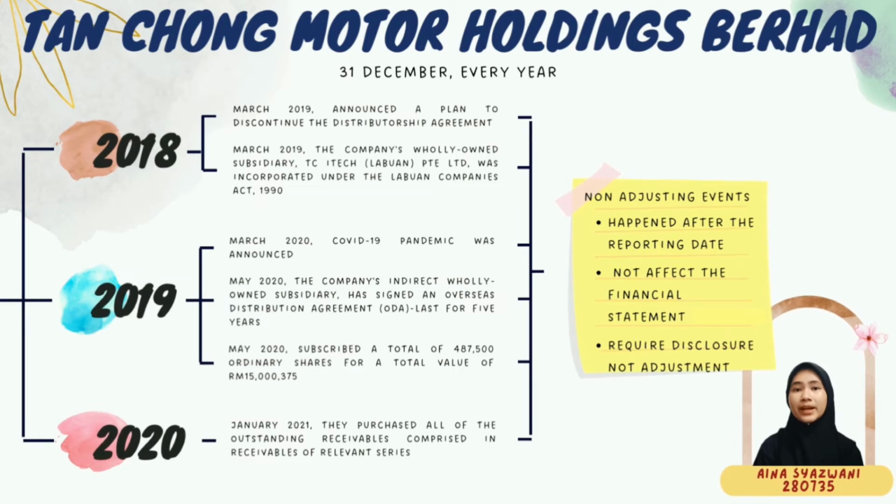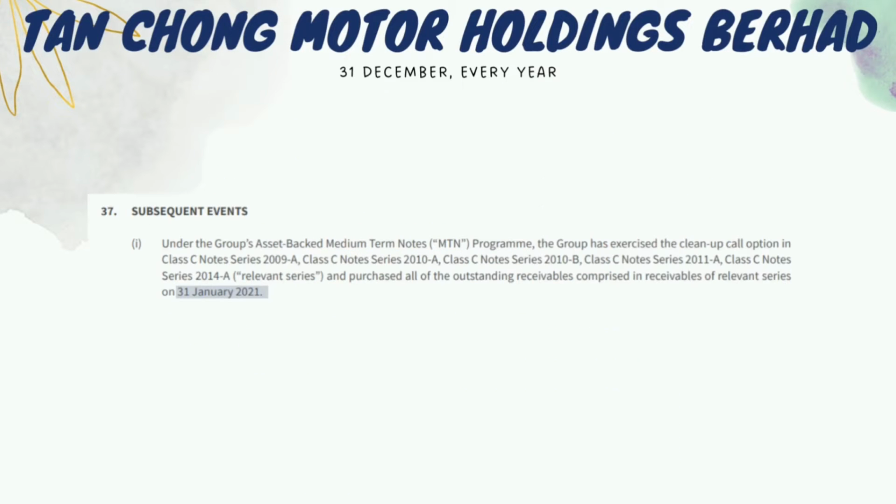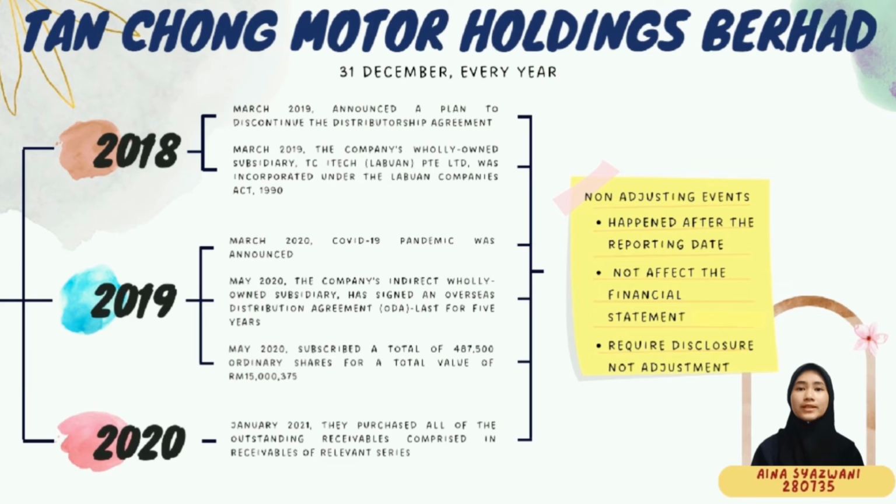Tan Chong Motor Holdings Berhad prepares its financial statements on 31st December every year. Tan Chong Motor Holdings Berhad reported 2 events in 2018, 3 events in 2019, and 1 event in 2020. All of these events were considered non-adjusting events as the events happened after the reporting date. Although they do not affect the financial statements in that particular year, they do require disclosure in the notes to the accounts of the financial statements.